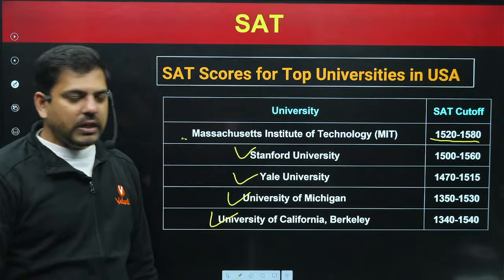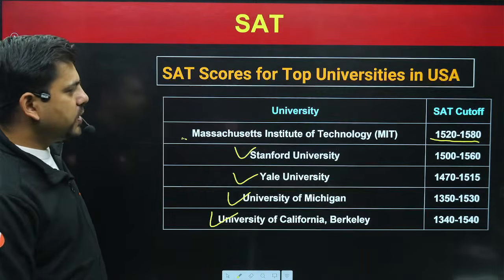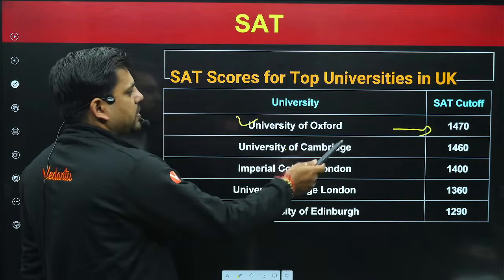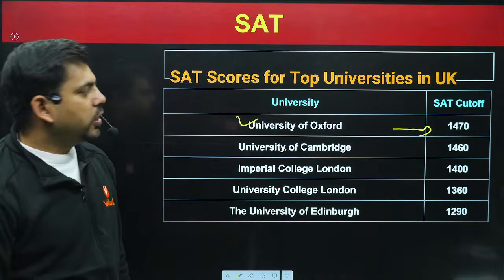Cool. Now moving forward, SAT scores for top universities in UK. This was USA. UK, University of Oxford takes at around 1470, University of Cambridge 1460, then 1400, 1360 and 1290. So these are the colleges for UK.